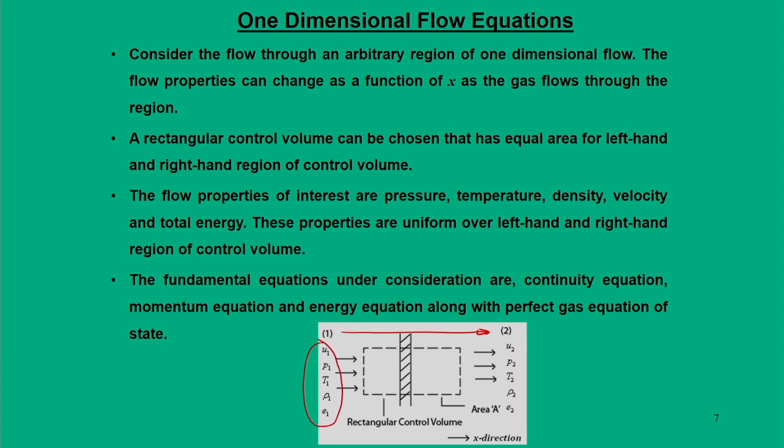So, essentially the properties which we are talking about are the velocity, pressure, temperature, density and total energy, and in the downstream side also we have the same properties. Here we are assuming that this flow field happens in a one dimensional manner, that is, we have a constant area duct and the entire flow field is one dimensional.